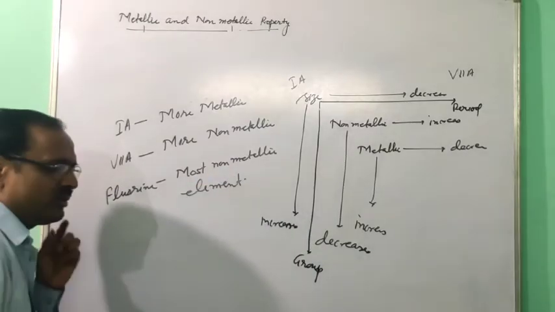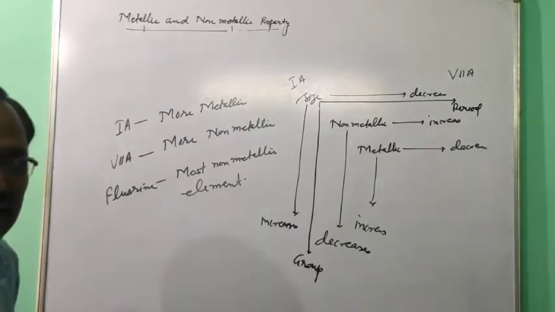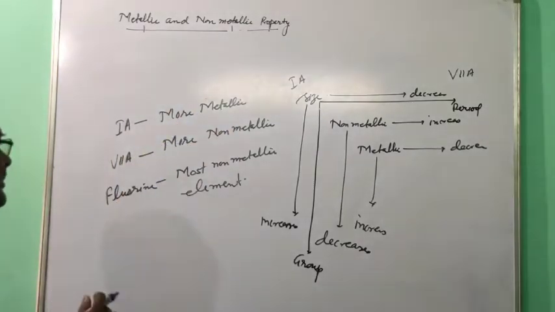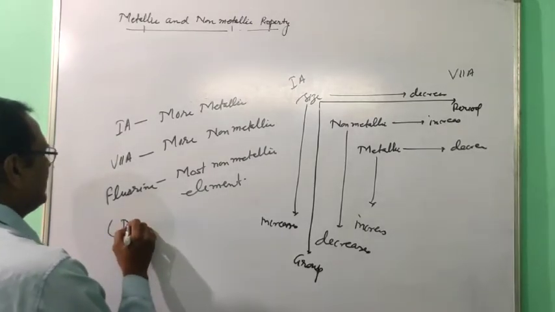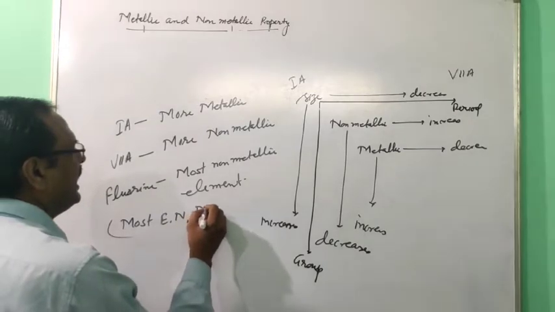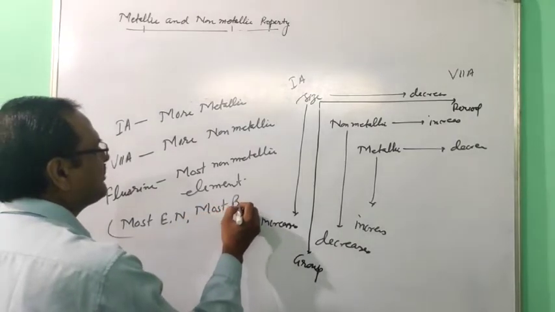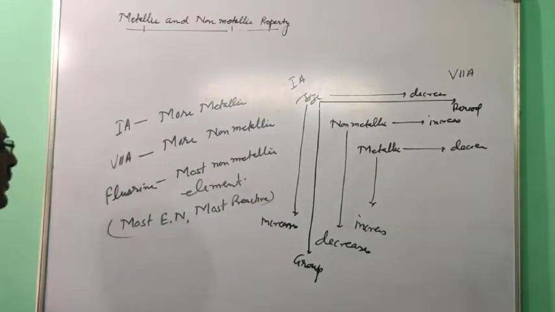Fluorine is the most non-metallic element, most electronegative, and most reactive. All these properties are associated with fluorine. So many properties are associated with fluorine.